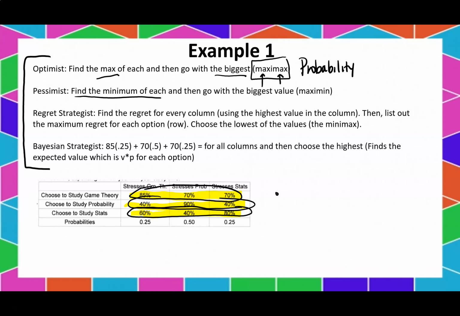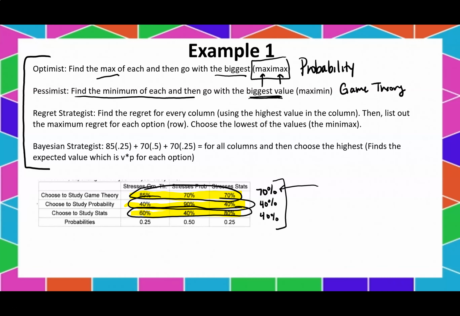And we're going to find the minimum of each. So let's start with that. What's the minimum of these three? Well, the worst case scenario is you get a 70%. What's the minimum of these in the middle here? Well, the minimum is getting a 40%. That kind of stinks. And what's the minimum here? Well, that's going to be a 40% as well. So the pessimist really believes that the worst thing is going to happen. So they find all the worst case scenarios and then they go with the biggest value. Well, what's the biggest value? That's going to be 70%, or that's going to be game theory.